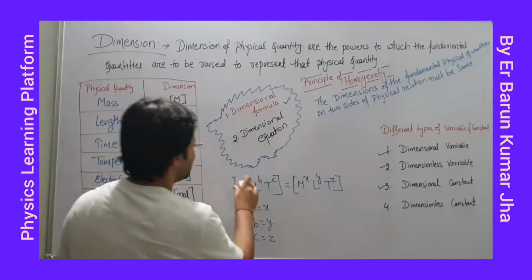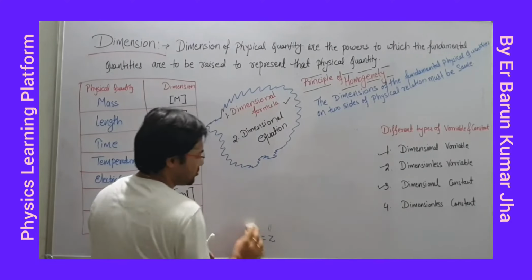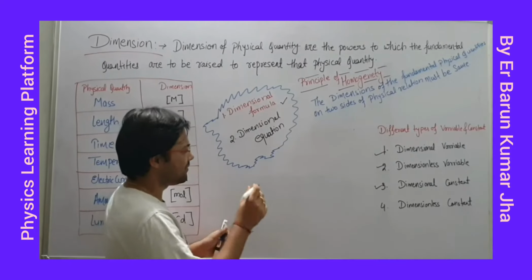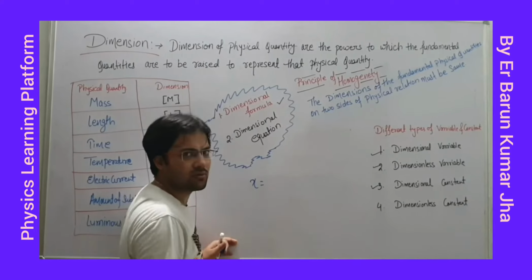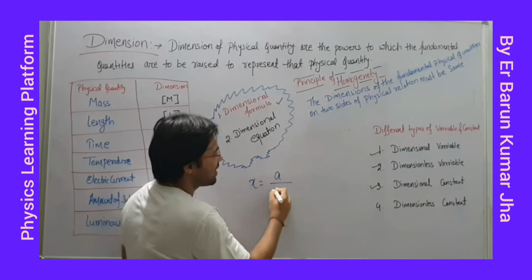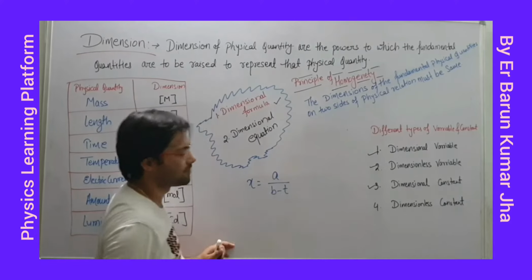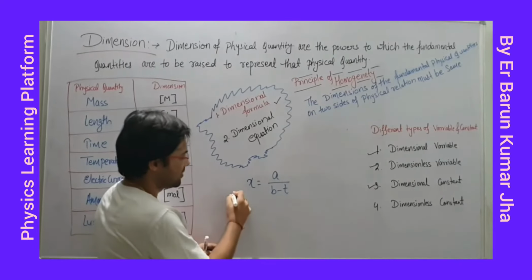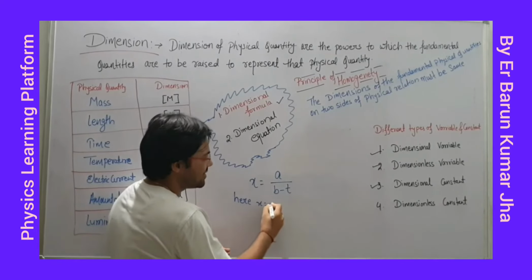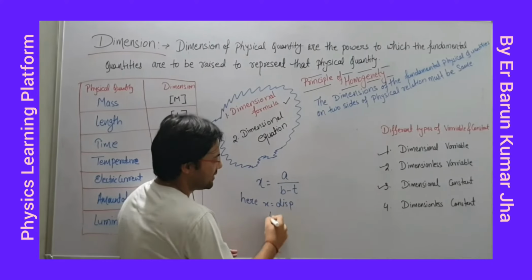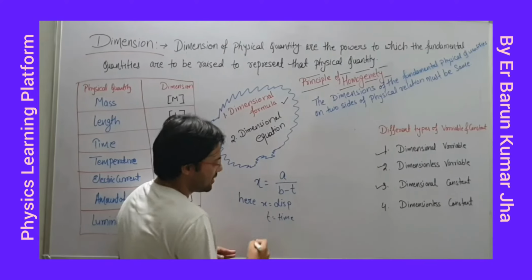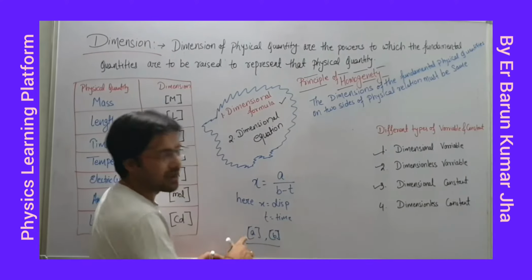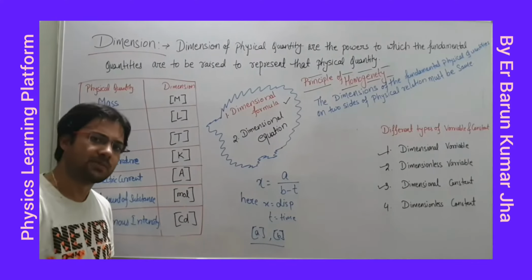This is very, very important. So first I have to recall some questions because I have not seen them right now. So assume I am writing x equal to a by b minus t. Here x is displacement, t is time. Then you have to find the dimension of A and the dimension of B using the principle of homogeneity.